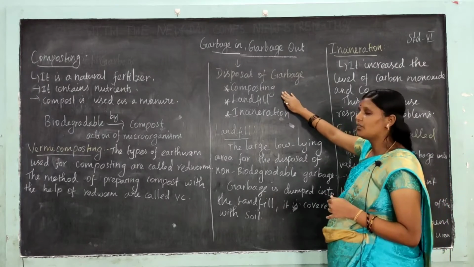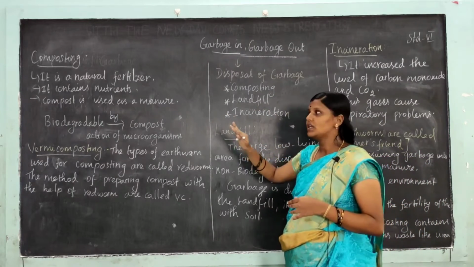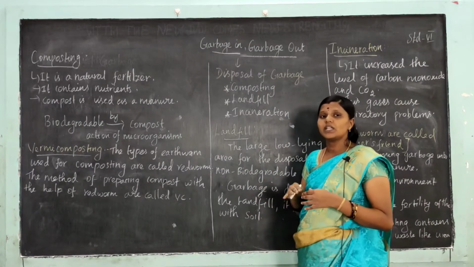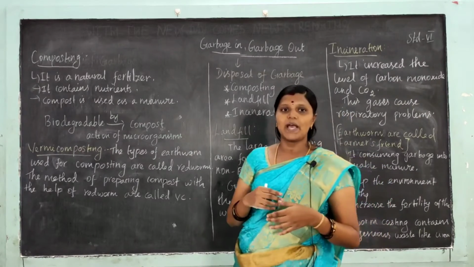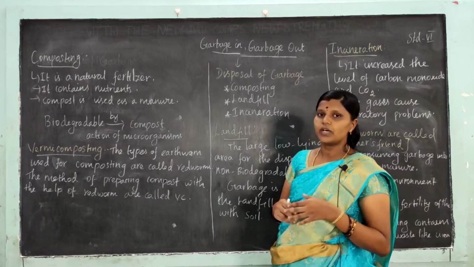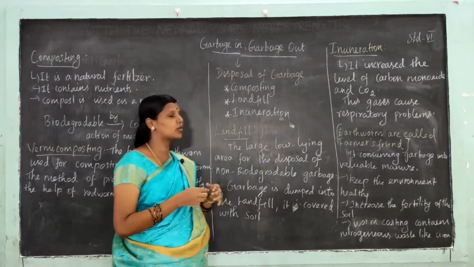First of all, composting. What is composting? Composting is a natural fertilizer. It contains nutrition. It helps plants to grow. Compost is used as a manure for growing plants.